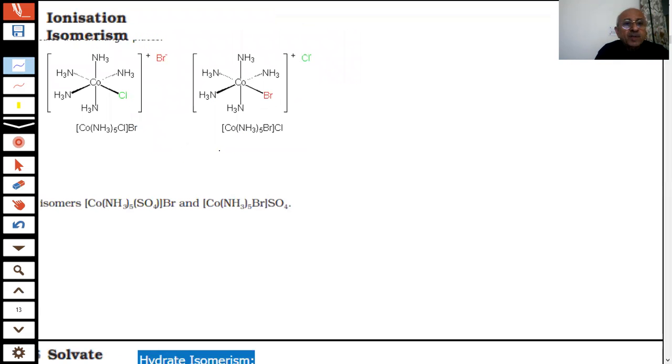First of all, students, I have on the screen ionization isomers. What do you mean by ionization? That means when you put your coordination compound, supposing you put it in water, it will dissociate. Then what will happen? It will produce different ions. The ions which are produced are different, students.